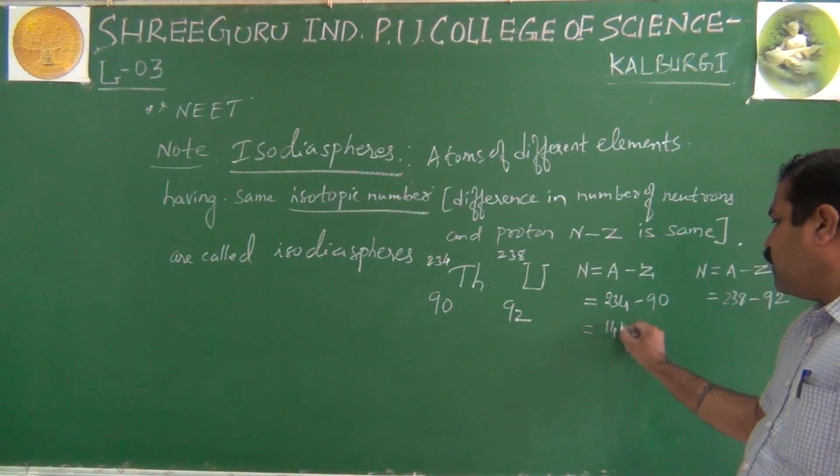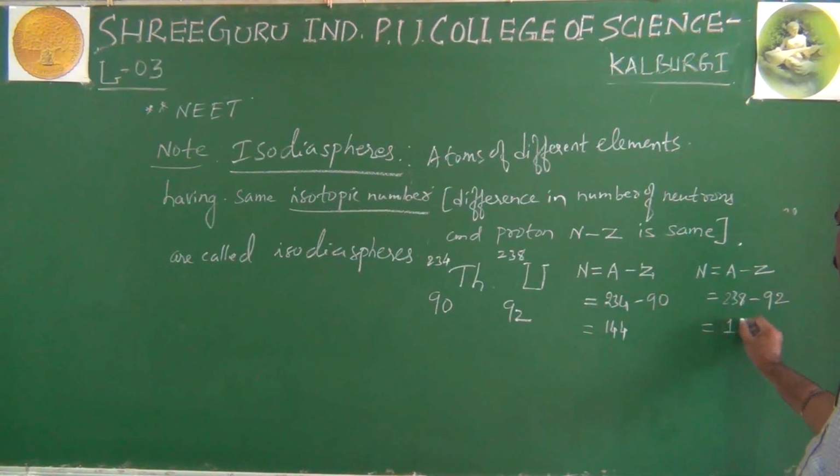Here we will get 144 and here we will get 146. This is the number of neutrons.